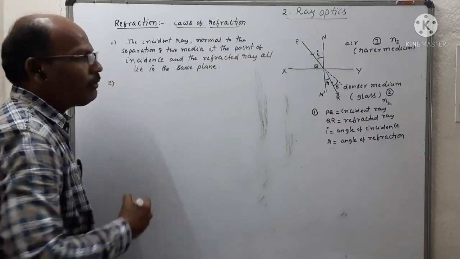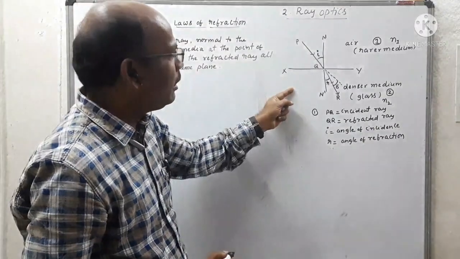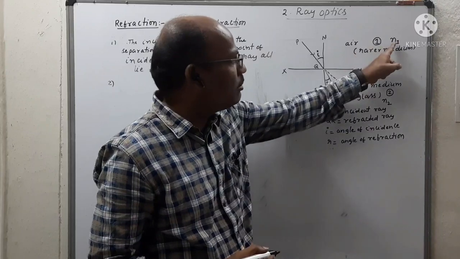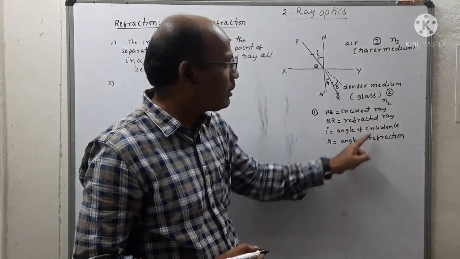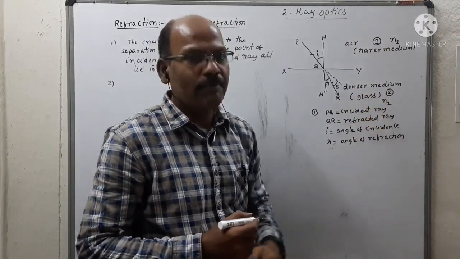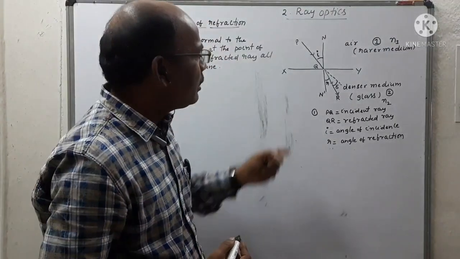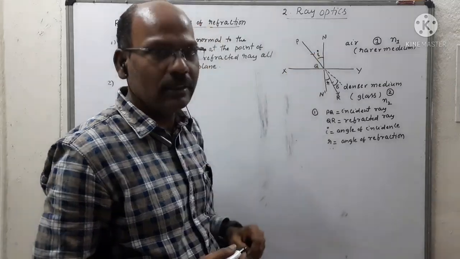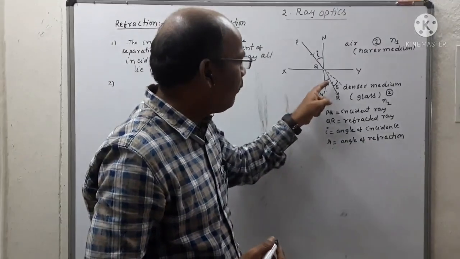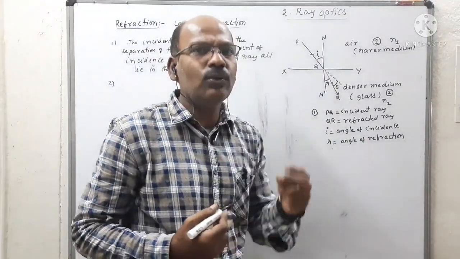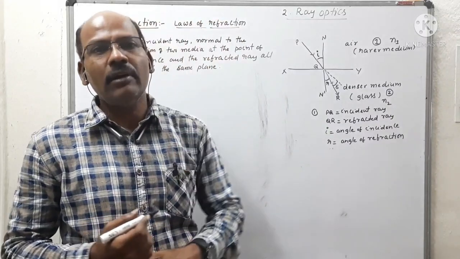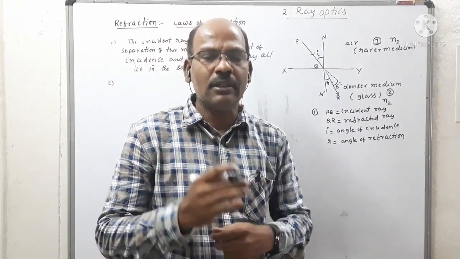So what is the second law of refraction? Here we are observing that the refractive index of the rarer medium is n1. The refractive index of the denser medium is n2. So the second law states that the ratio of the sine of angle of incidence to the sine of angle of refraction for a given two media and for a given wavelength of light is always constant.